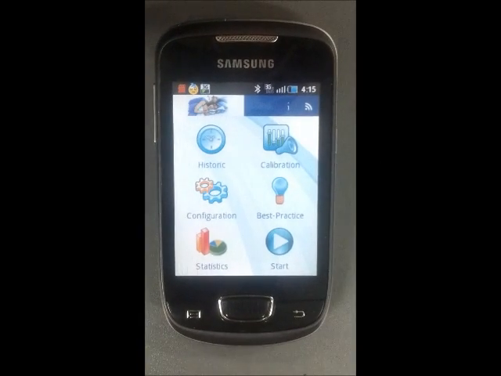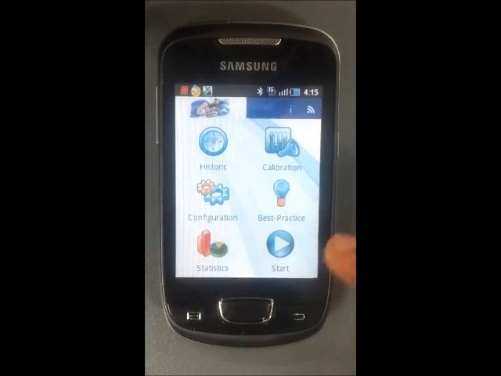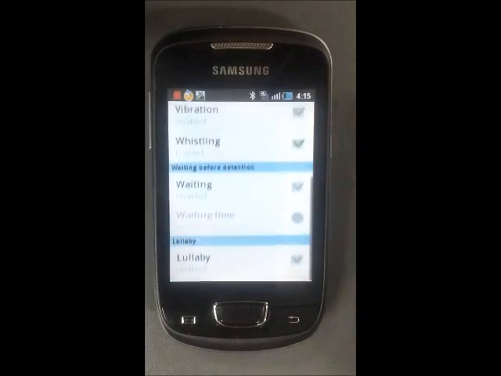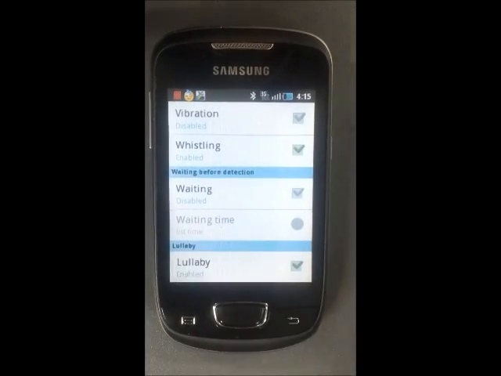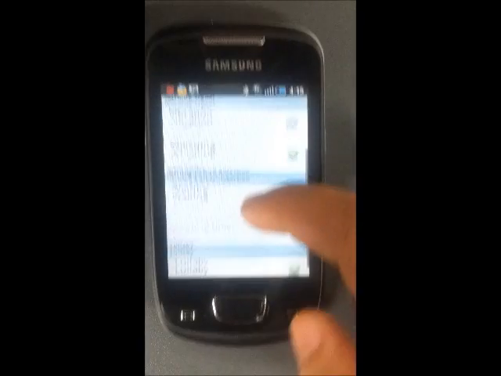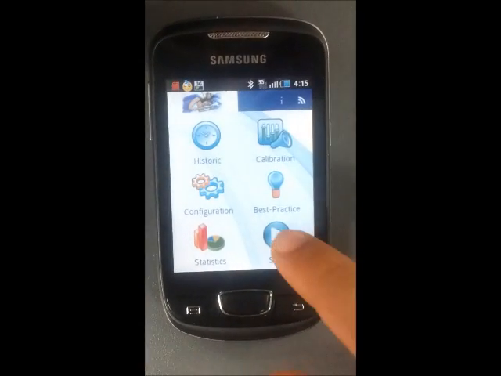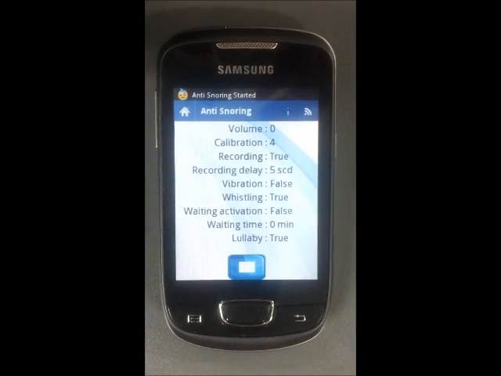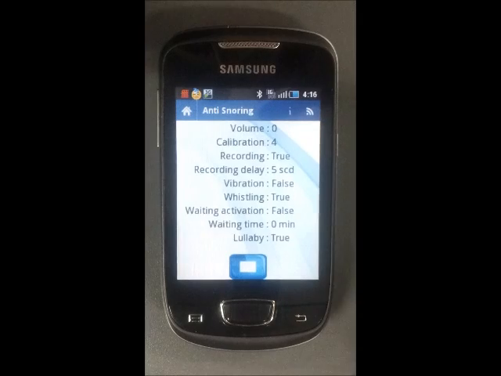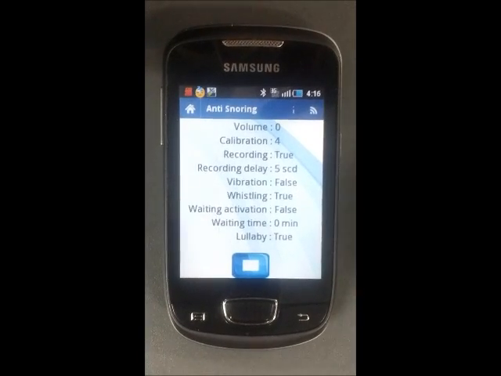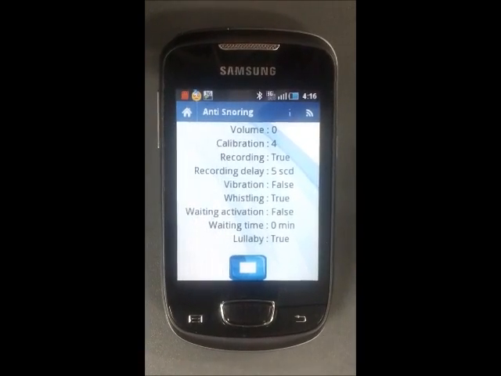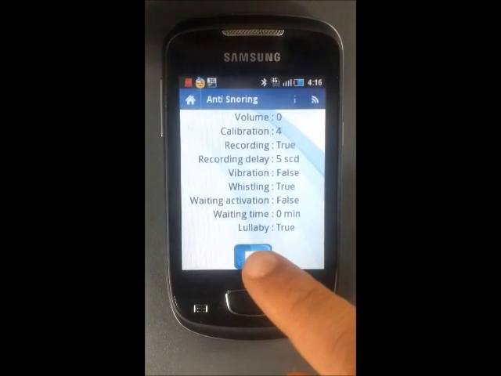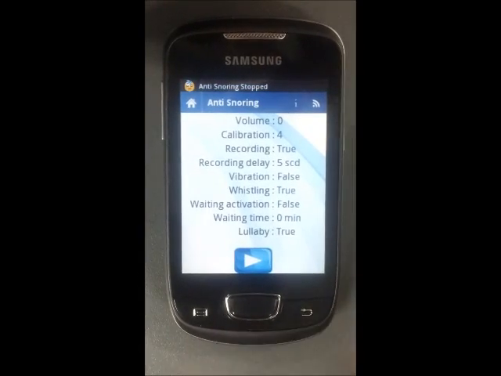If you have some difficulties falling asleep, we've got another feature for you. It's a lullaby. By activating it, it will launch a lullaby by starting the application. At the end of the lullaby, the snore detection will begin. To stop it, just press on the stop button.